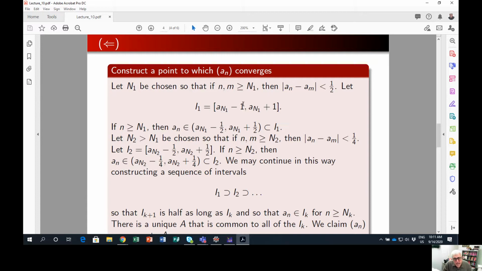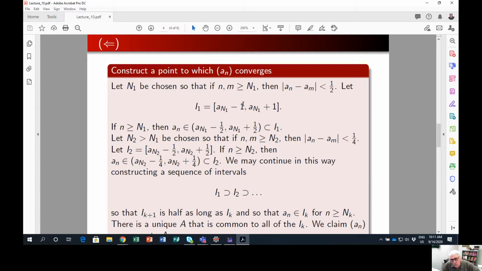To do this, I'm going to apply the nested interval principle, because this is just about the only technique we have now to prove that a real number exists.